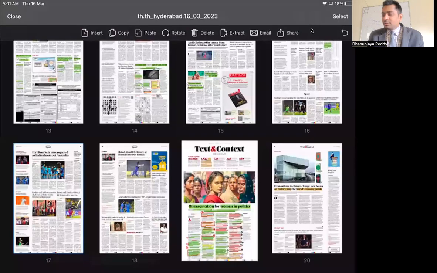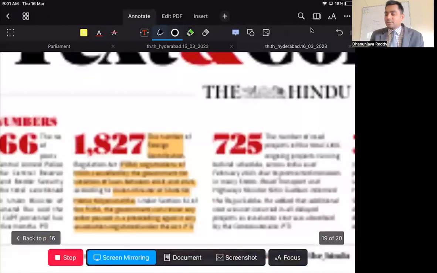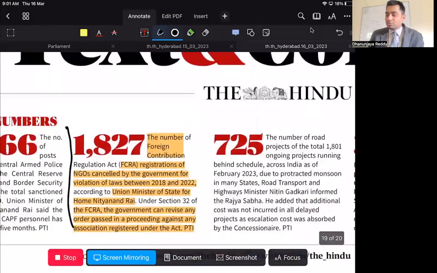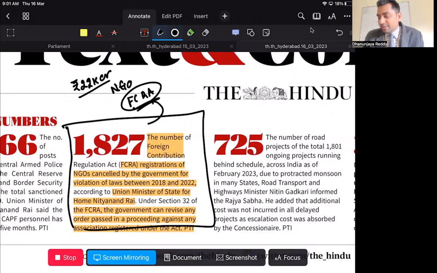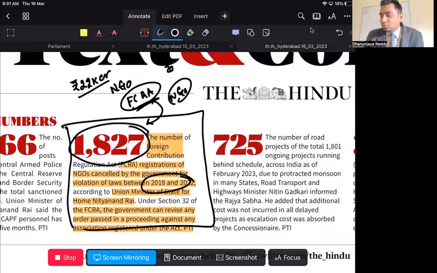After all this, let's go to the text and context page. So again, some news on NGOs. Recently, we have seen rupees 22,000 crores were received by NGOs despite stringent FCRA norms. Now, about FCRA, why is it stringent? Look at this. Almost 2,000 NGO licenses were cancelled by the government in the 3 years between 2018 and 2022.